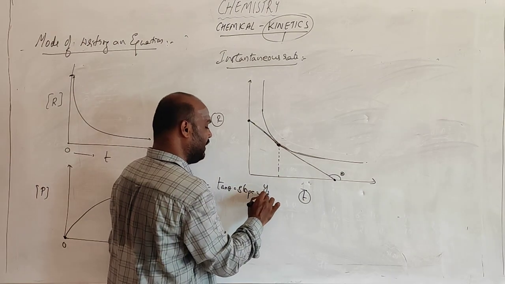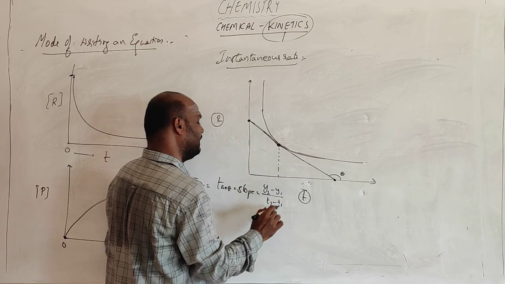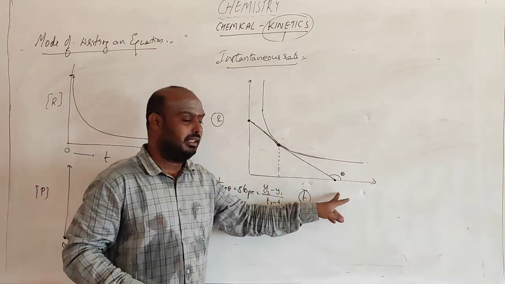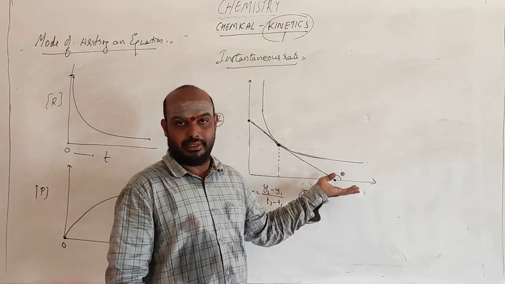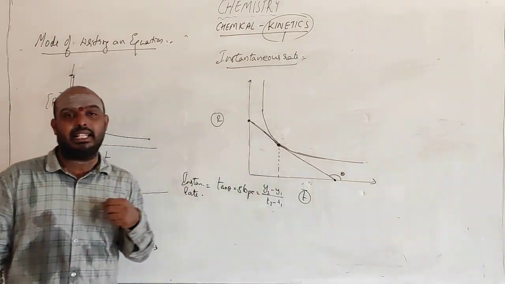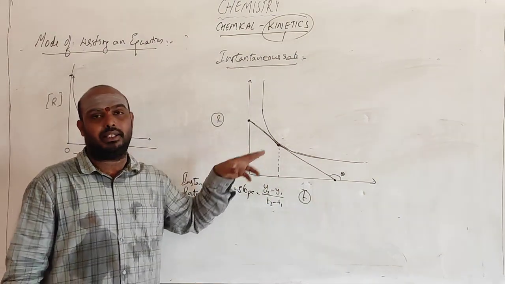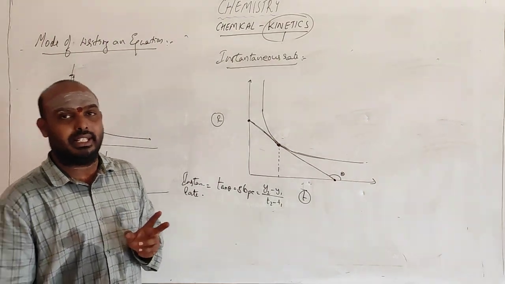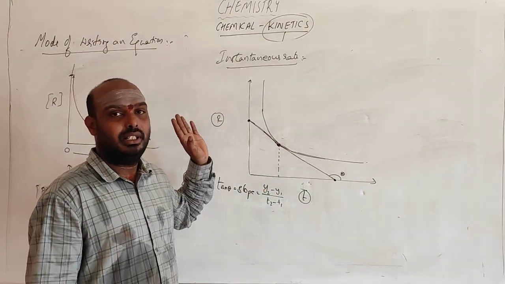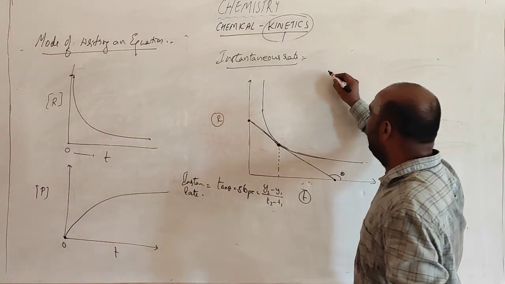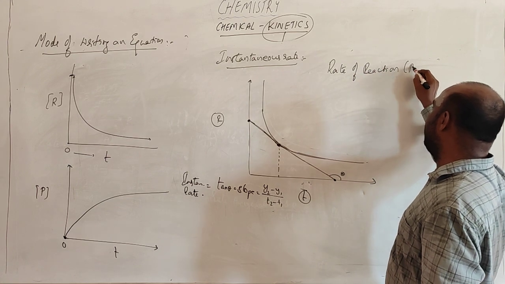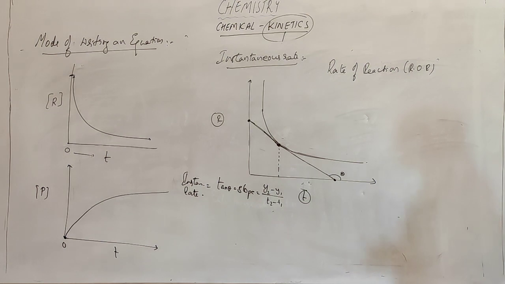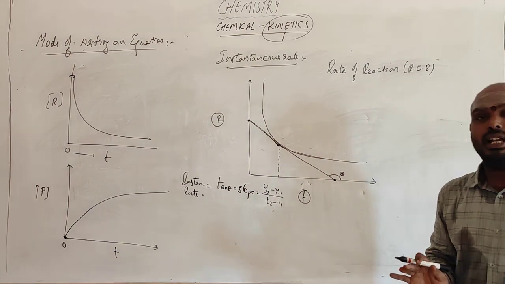Okay, generally this is (y2 minus y1) by (t2 minus t1), because this is the y axis and this is the x axis. And always this theta should be on the positive side of the line. Okay, then you can calculate the instantaneous rate of the reaction at that particular point in the graph. Average you can do easily. Instantaneous means you should have a particular point. And remember that this is the rate of reaction. Always I will represent it as ROR, rate of reaction. With respect to reactants it will be disappearing and with respect to products it will be appearing.